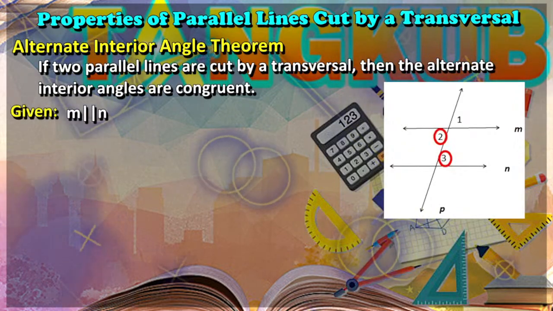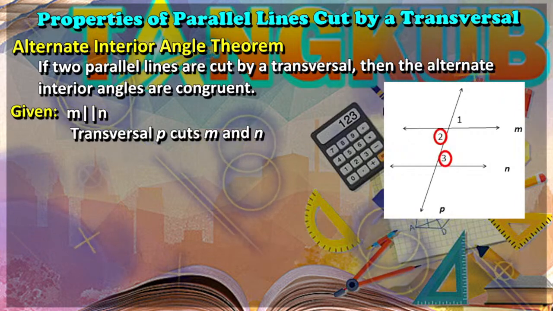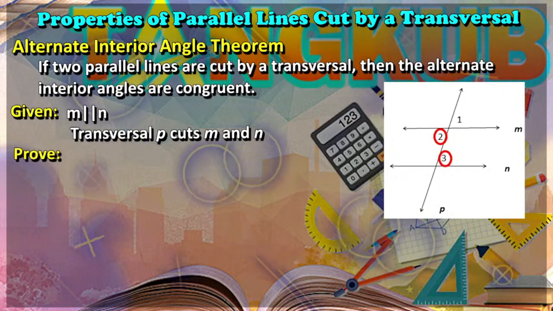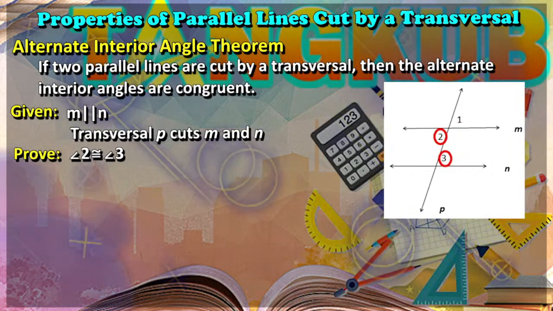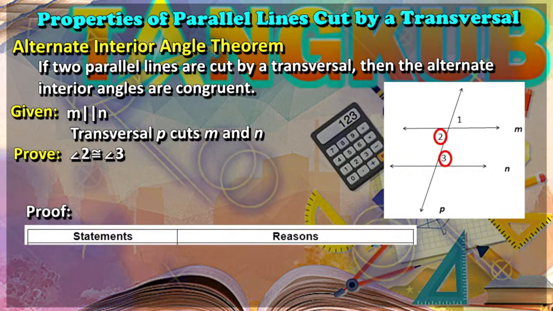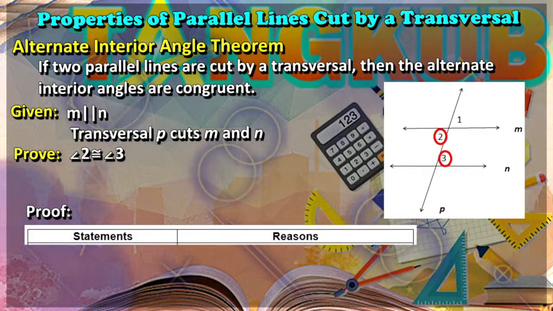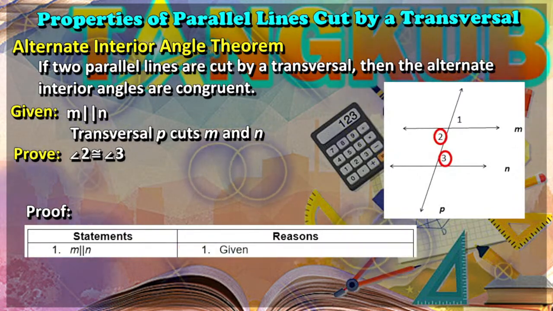Given: M is parallel to N. Transversal P cuts M and N. Now prove that angle 2 is congruent to angle 3. Here is the proof with the following statements and its corresponding reasons. First, M is parallel to N. Reason: given.